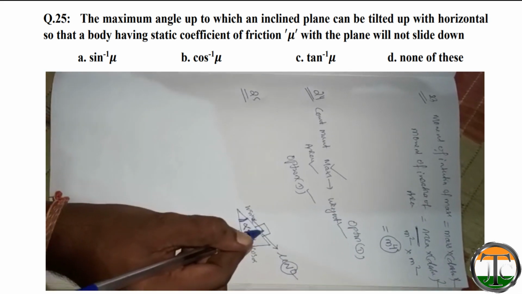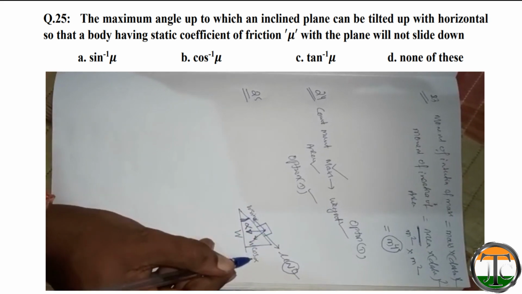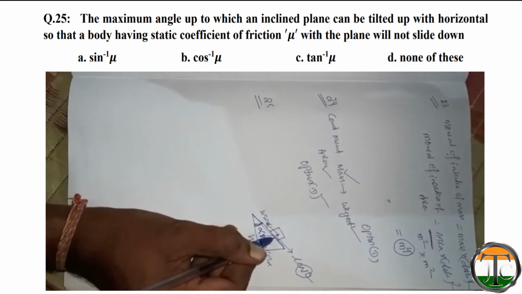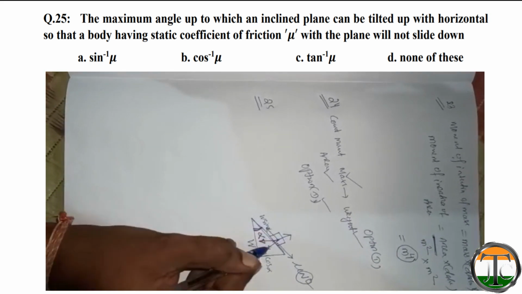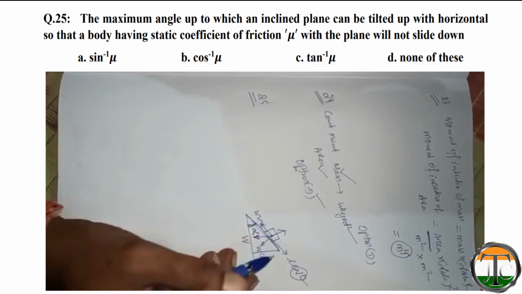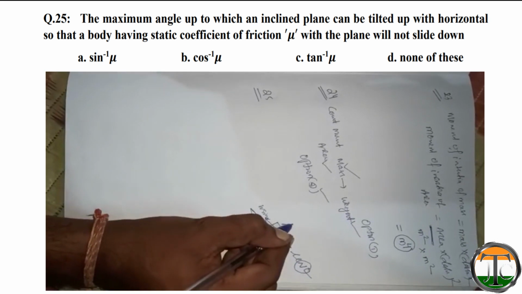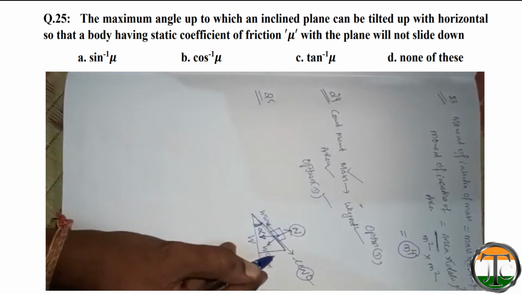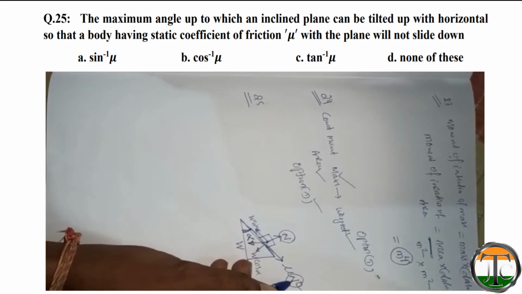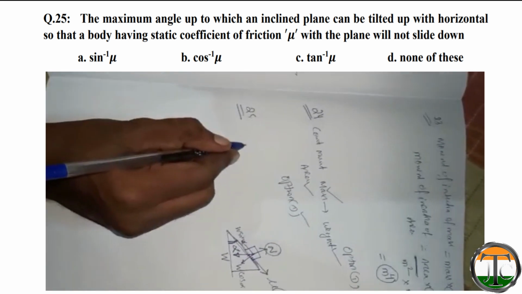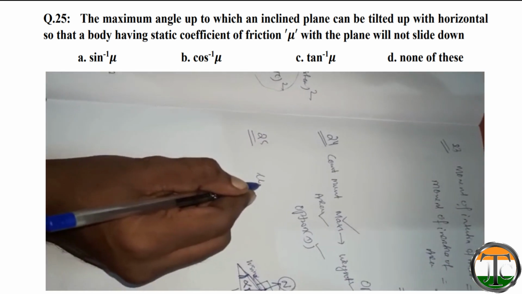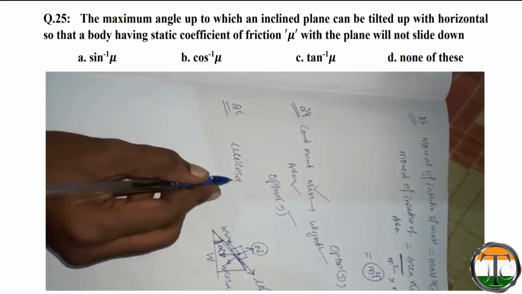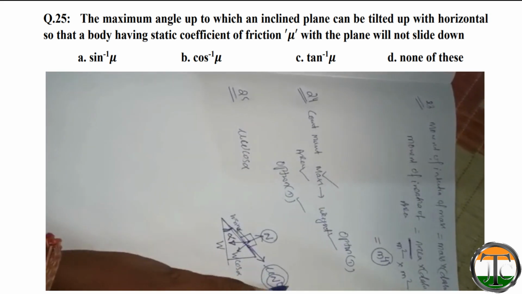As the body is putting a force W cos alpha on the plane, the same normal force will act upward by the plane on the body. So that will be n. So the frictional force will be mu n, that is mu W cos alpha. This will be the frictional force.